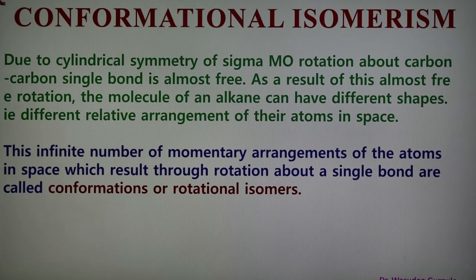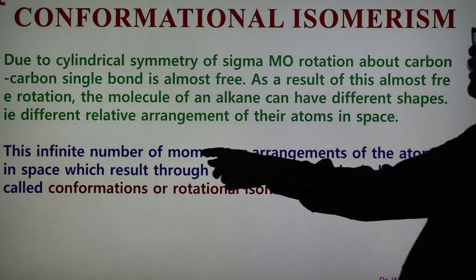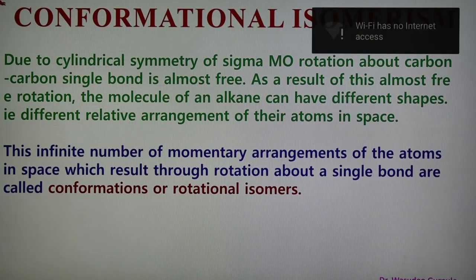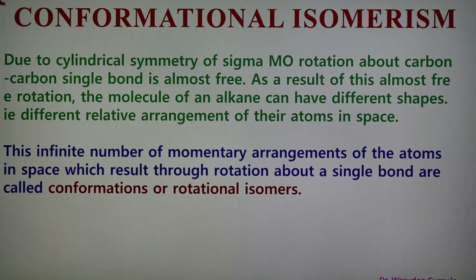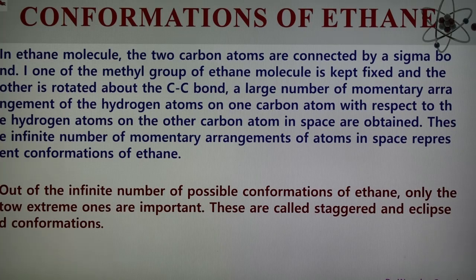And in the case of ethane, the number of momentary arrangements of the atoms in space which result through rotation about a single bond are known as conformations or rotational isomers, because they are formed by rotation. So the example is ethane.